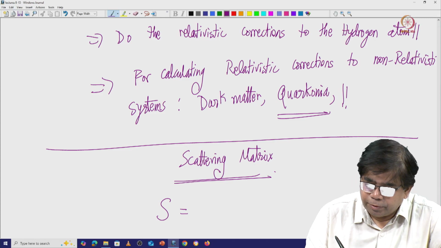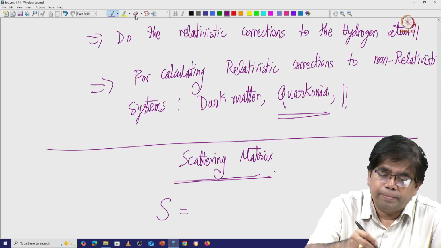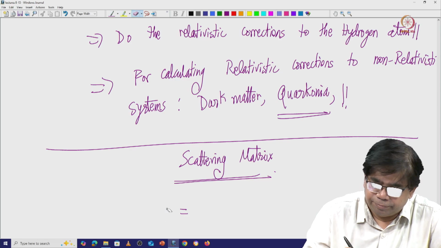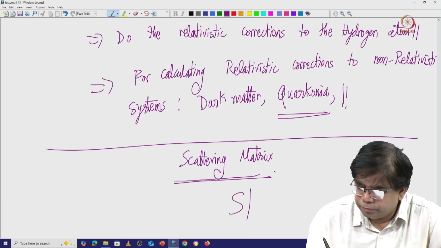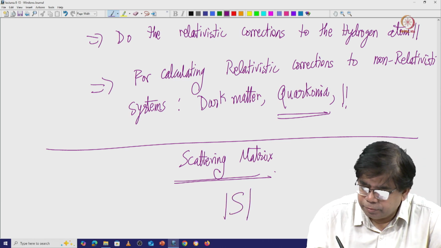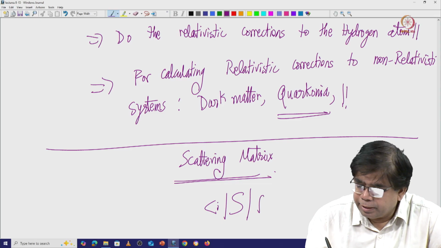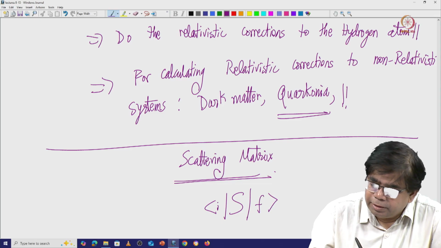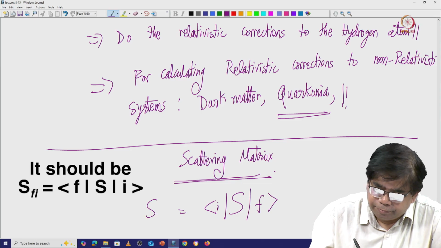If there is an in state, and it takes it to an out state, this is called a scattering matrix.